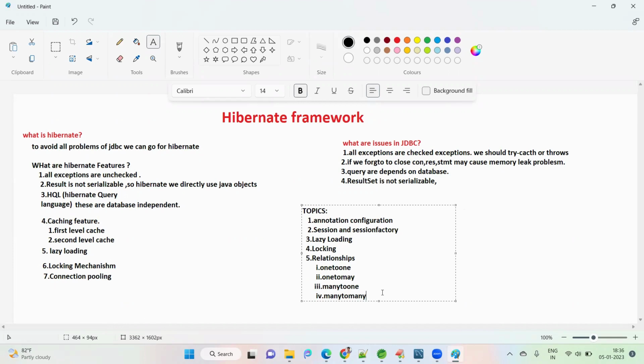These are four relationships, very important. So these five I'm planning. If anything is required, I'll cover on the fly. These are mostly what I'll cover in the session of Hibernate.